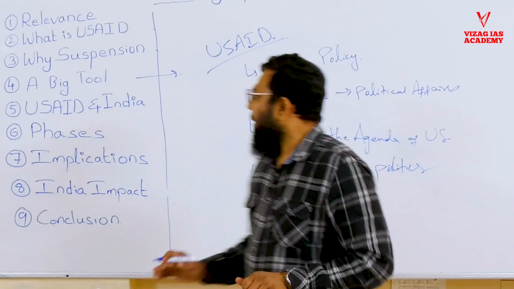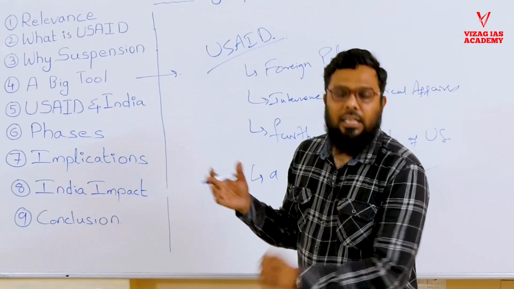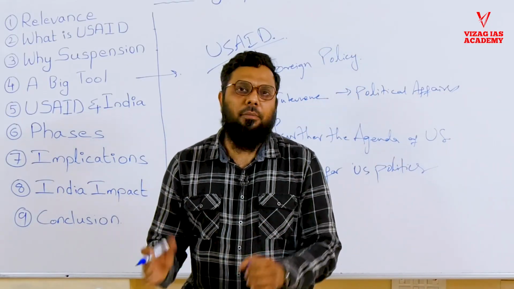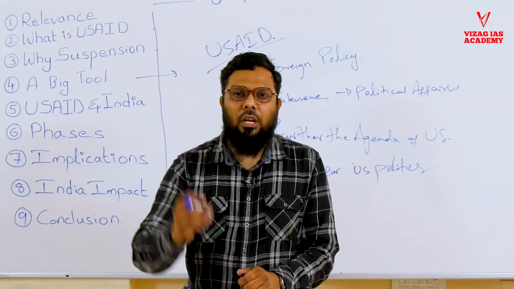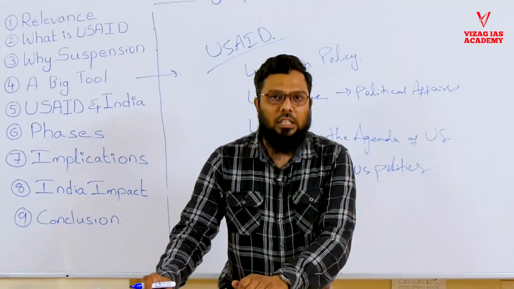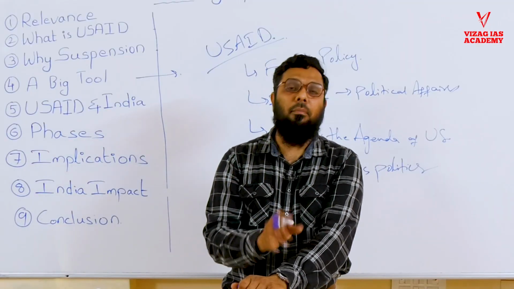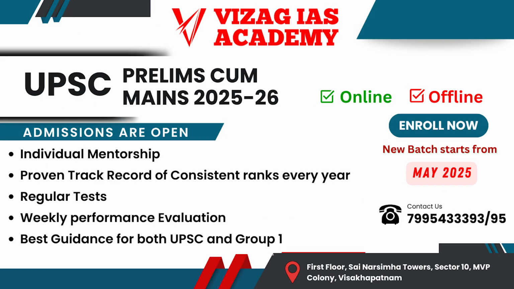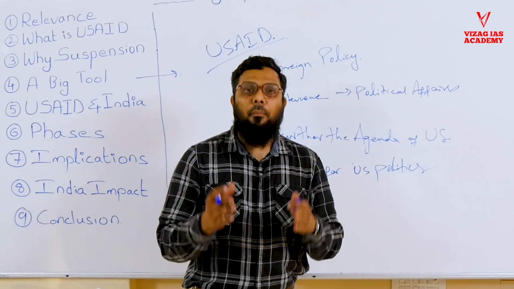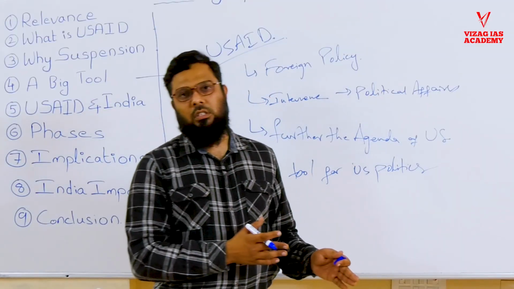And therefore, why does Trump want to abandon it? He's taking that risk. He wants to secure the funds of America. He doesn't want to waste a single rupee, a single dollar, on the development of other countries without America being benefited. So he wants to make this agency, USAID, a part of a department of the US government.